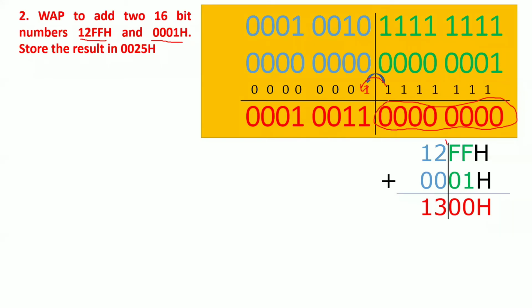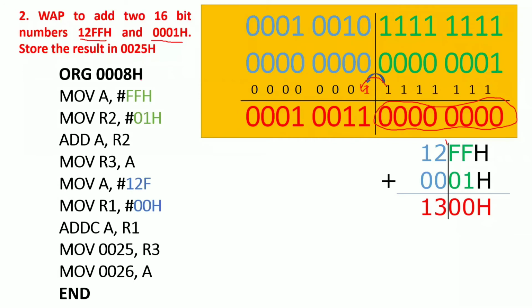If you are adding two 16-bit numbers, you will get the result in 16-bit, right? You cannot store a 16-bit number directly inside any register. That's why we are using 8-bit registers to store one part of the result and another part of the result. Now a carry is generated. See here, 1 carry is generated. Now the carry flag becomes 1. That carry flag you need to add to this result. So that's why you need to use the addition with carry instruction.